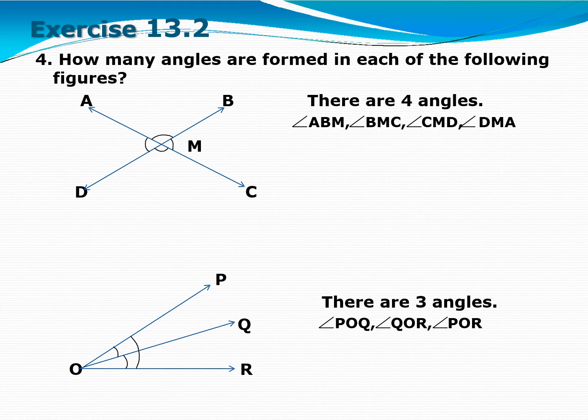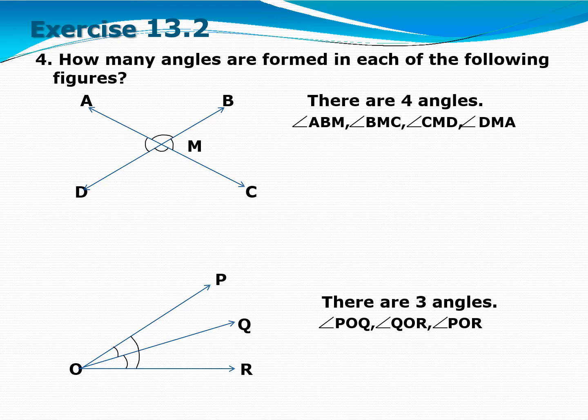In question number 4, how many angles are formed in each of the following figures? Here different figures are given. First, two intersecting lines are there. The point of intersection is M. Intersecting lines are AC and BD. So how many angles are formed over here? Yes, 4 angles.